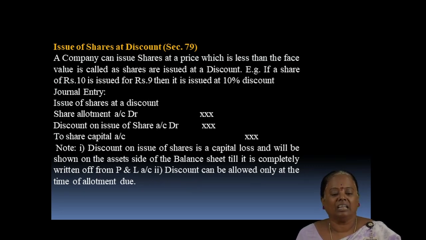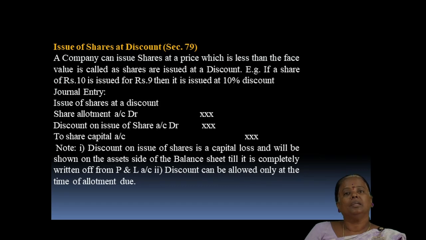The journal entry for the issue of shares at discount is share allotment account debit, discount on issue of shares account debit, to share capital account. The discount on issue of shares is a capital loss and will be shown on the asset side of the balance sheet till it is completely written off from the profit and loss account, and the discount is allowed only at the time of allotment due.